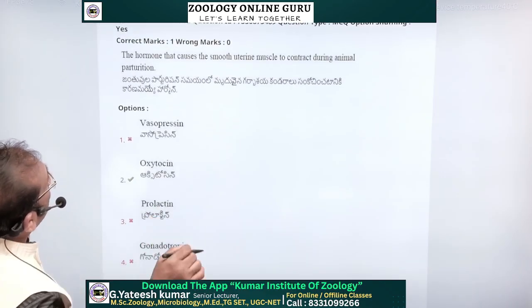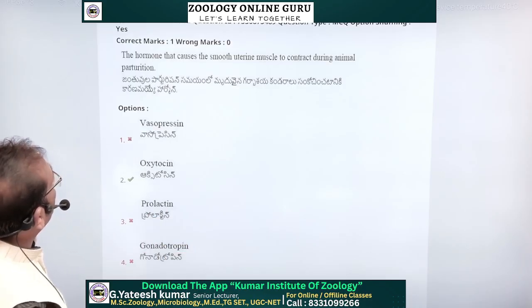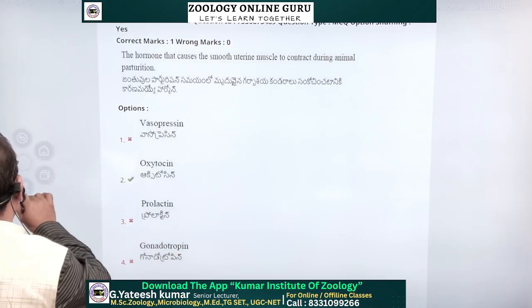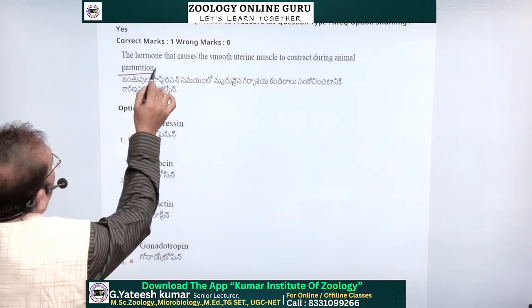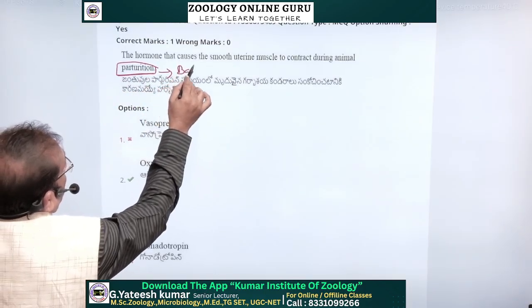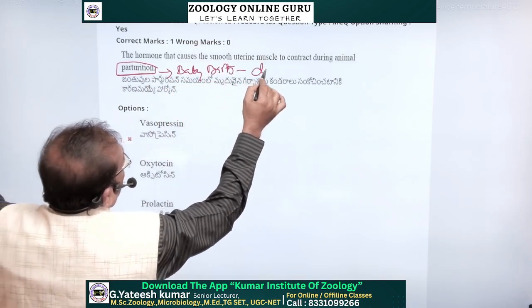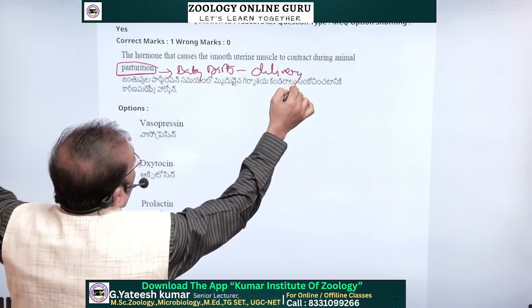The hormone that causes the smooth uterine muscle to contract during animal parturition. Parturition means baby birth, commonly called delivery time.